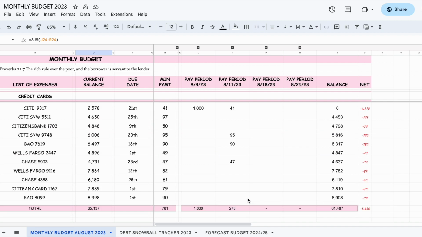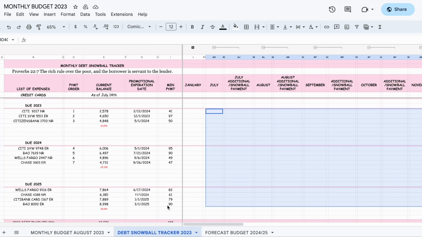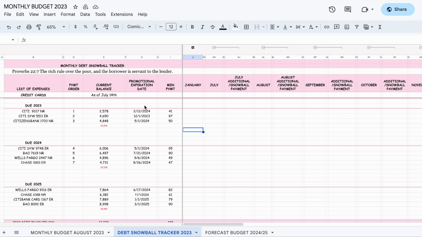Okay, so now we're going to go to the debt snowball tracker for 2023. It's small right now, but I'm going to fix that. Okay. Just wanted to show you here what I did. This is broken down by payment order, meaning how the payments are going to be made based on the promotional expiration date, right?